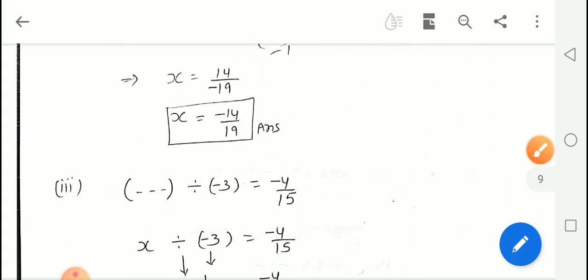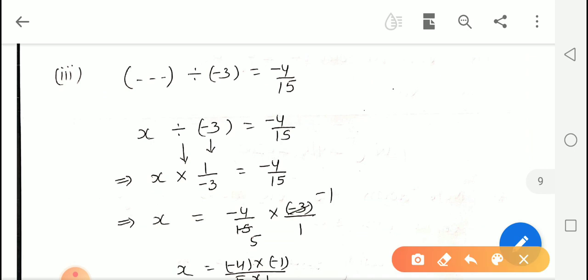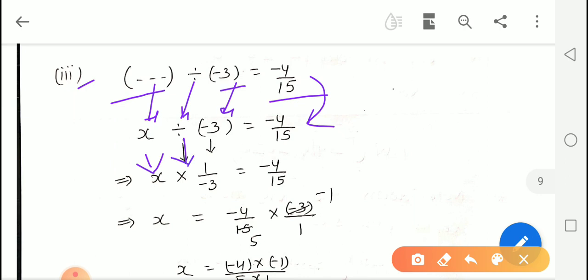Now let us do the next part. Here, third part, this blank is divided by negative 3, and the answer is negative 4 upon 15. This is a similar question as we have done in the second part. Here we will suppose x, and this is the division sign. This is negative 3, and on the right hand side we will copy as it is. This is x, we will copy as it is. This division sign will become multiplication sign, and we will take the reciprocal of this negative 3. Now by transposition,